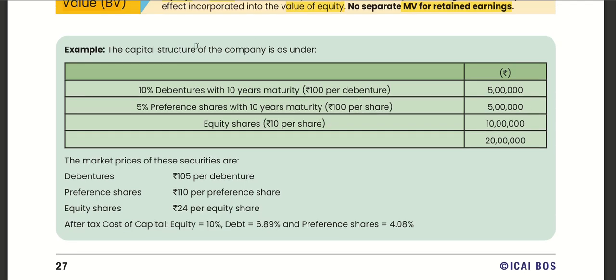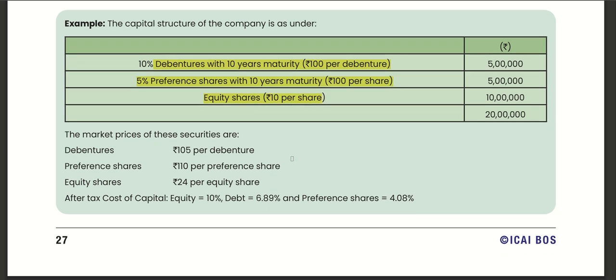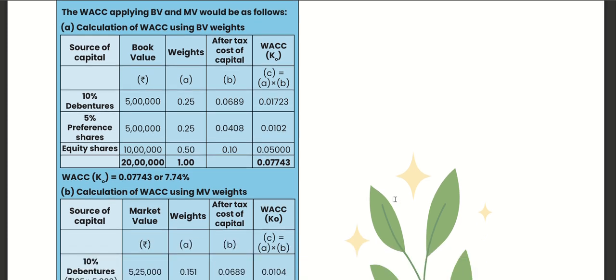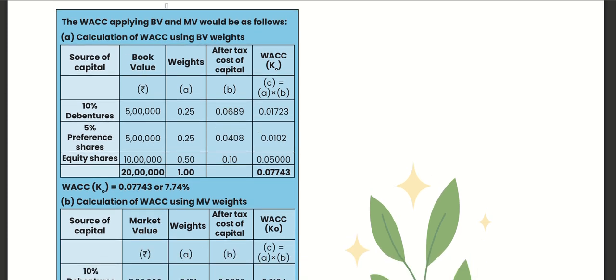Example: the cost of capital structure is as follows: debenture, preference shares, equity. Market values are given. After-tax cost of capital is given. We will calculate the cost of capital by applying book value weights.